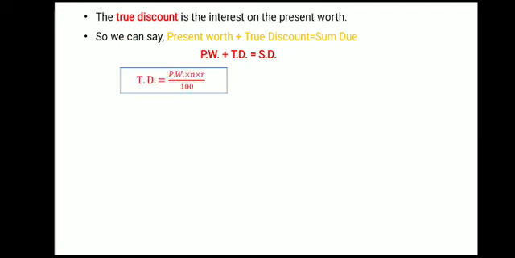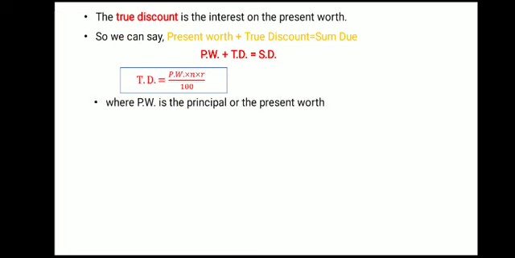And what is the formula for true discount then? You have studied this formula in your simple interest examples. If you study, simple interest is equal to P into N into R upon 100. So I think you all have recollected. So what is P here? Present worth into N into R upon 100.